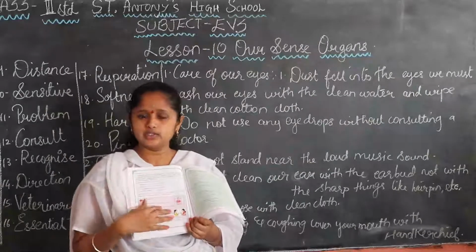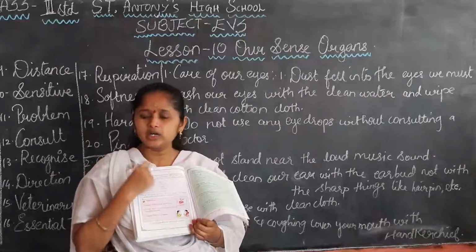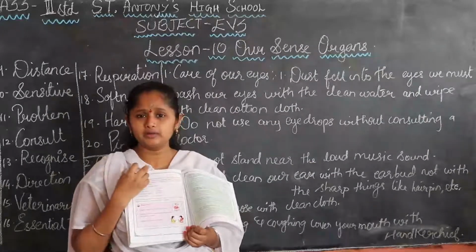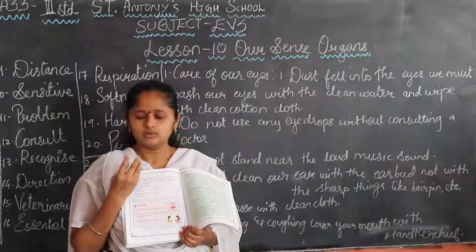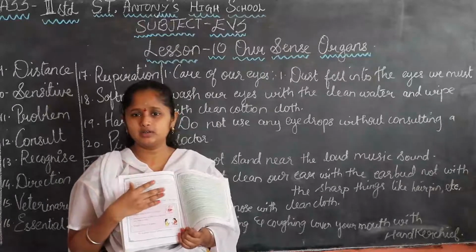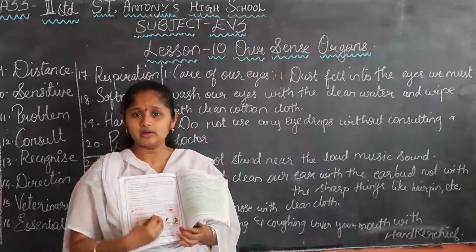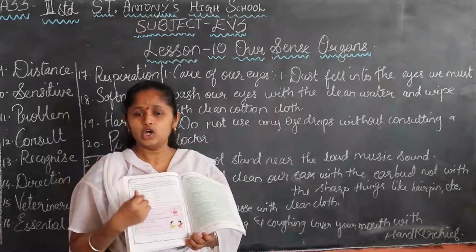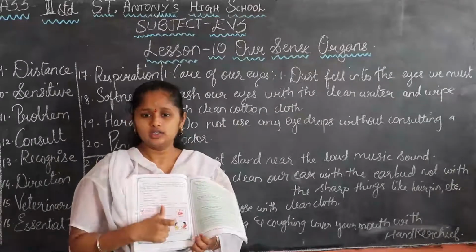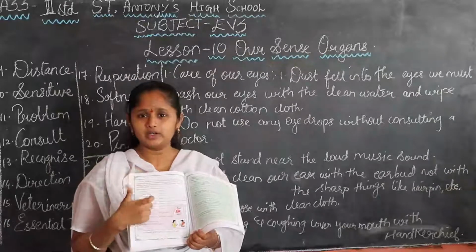How do we taste, children? We taste with our tongue. Yes, if it is bitter, we feel, oh God, this is very bitter. Like we avoid eating tablets or any tonic. Yes, no? So we avoid those things.